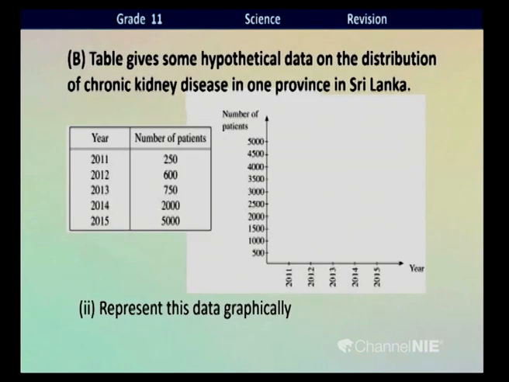This is part B. Here in this table, you can see the number of kidney patients found in a certain province in Sri Lanka in certain years in the past. Okay, right. These are the numbers of patients suffering from chronic kidney disease. You know what chronic kidney disease, CKD, is, right? What you have to do here, children? What you have to do? You must represent this data in the graph given here.